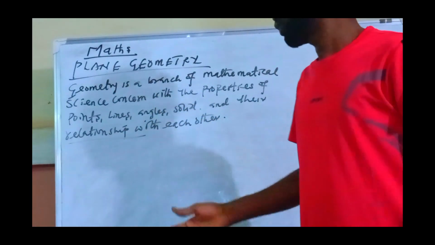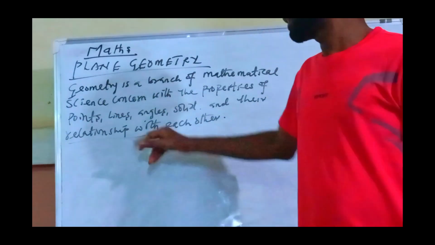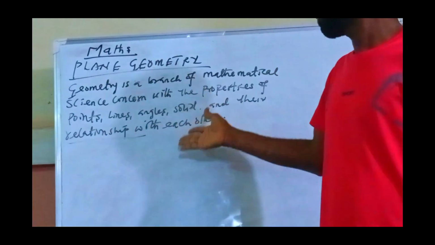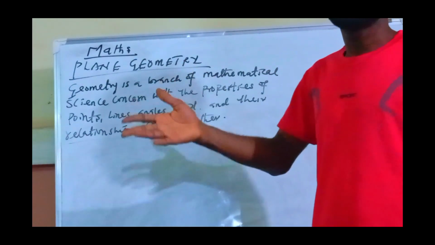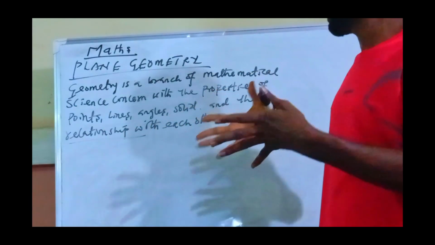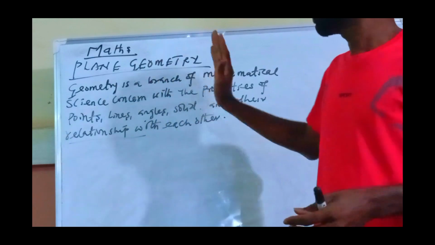Before you form an angle, it's meant to start somewhere. A line is also not just formed, it is meant to start somewhere. A shape is not meant to just exist. All of these started from somewhere. So that's what we mean by relationship. So the branch of mathematical science that concerns their properties is what we call geometry.